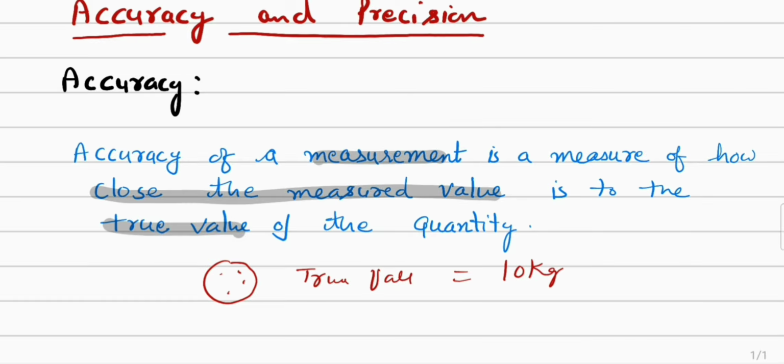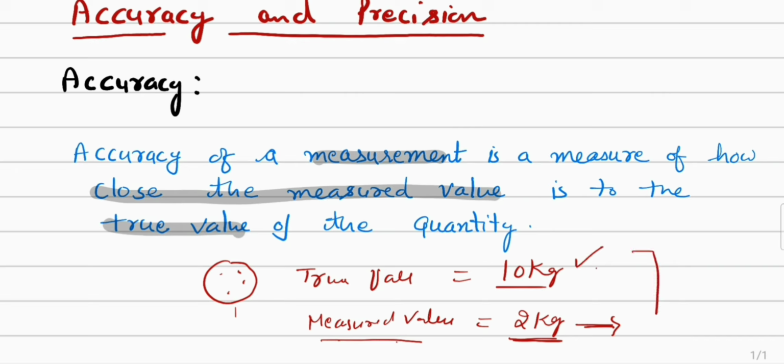Then I used one instrument and got a measured value of the weight of 2 kg. It is clear the measured value is not close to the true value. It means this instrument is not correct, and my measurement is not accurate, because the measured value is not close to the true value. If suppose my measured value comes out to be 9.5 kg, this time it is closer to the true value, so this measurement is accurate.